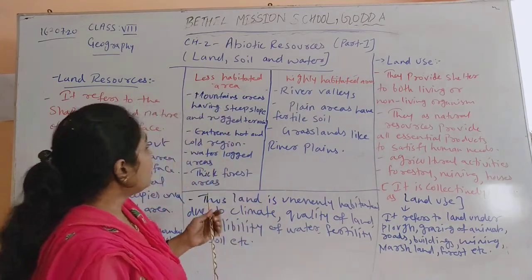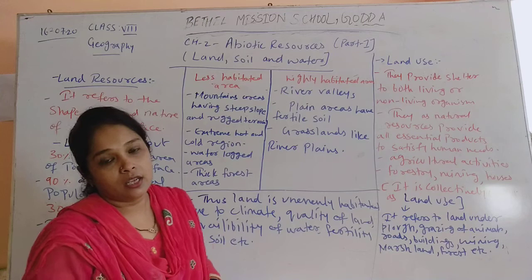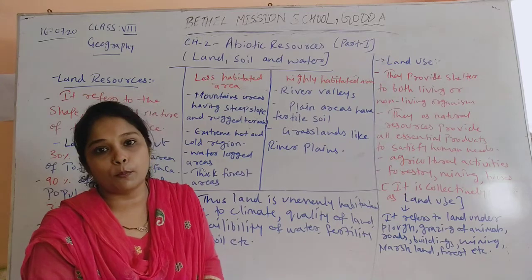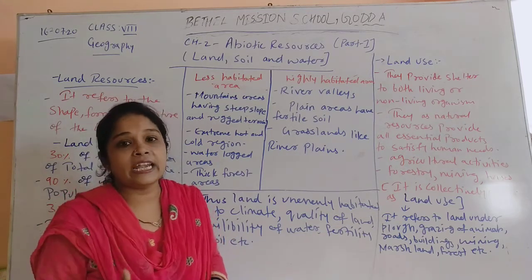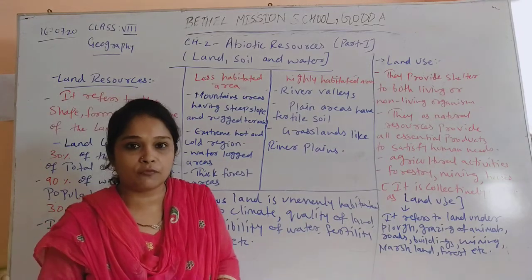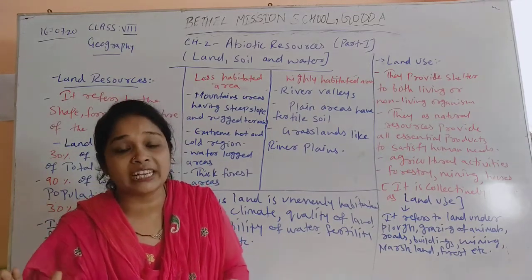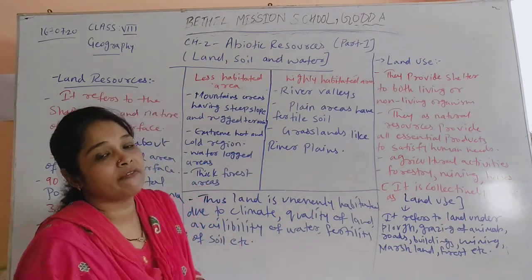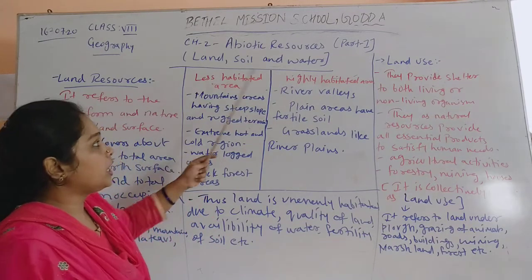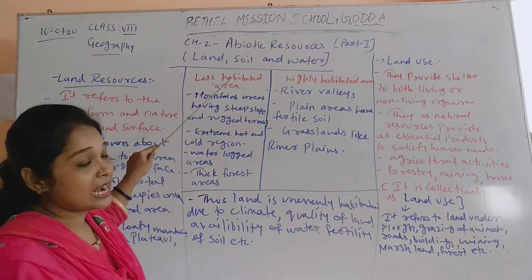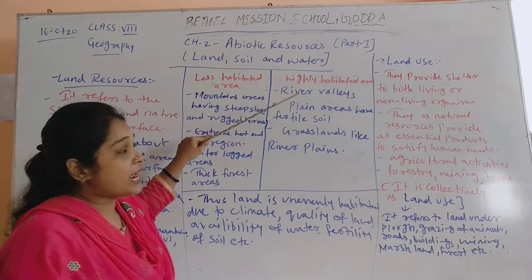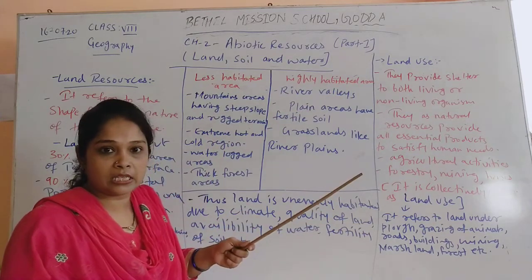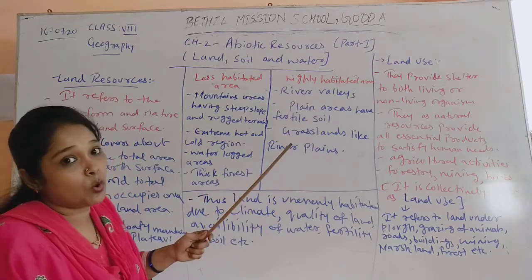Then when we talk about the habitation of land, it means how much we are using the land, how much we occupy the land as a population. When 90% of the population occupies that 30% of land, what is the division of the land occupation? We can say that it is unevenly distributed. Over here you can see the table. Some lands are less habitated and some lands are highly habitated. That means in some areas population is more, and in some areas population is less. So we can see what those areas are.